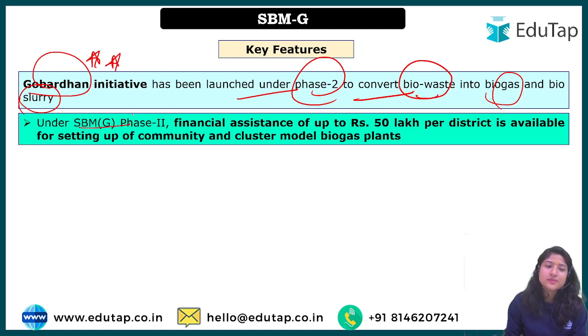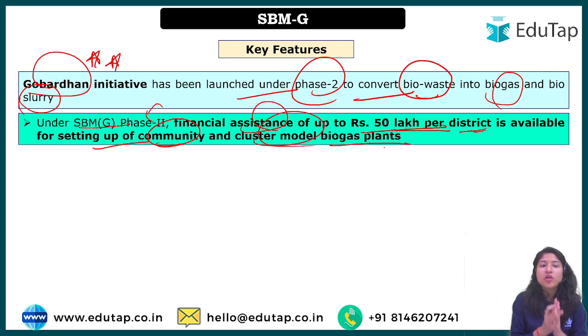And under this particular Gramin Phase 2 only, financial assistance of up to 50 lakh per district is available, and this 50 lakh per district will be given for what? That will be given for setting up of community and cluster model biogas plants. Now, those who have already watched the lecture on Govardhan might know what the community model biogas plant and the cluster model biogas plant are, and what their role is in providing the manure or the biogas in the community. There was a different ratio, right? I hope you remember all.